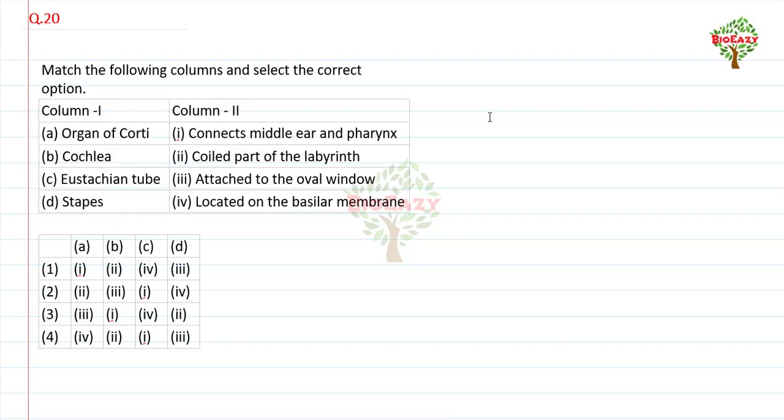Next question number 20: match the following columns and select the correct option. In column first, A, organ of Corti, matches with located on the basilar membrane, clear. Option B, cochlea, matches with the coiled part of labyrinth. Now option C, eustachian tube, matches with connects middle ear and pharynx. And last, D, stapes, matches with the third, attached to the oval window. So the right option is 4th, clear.